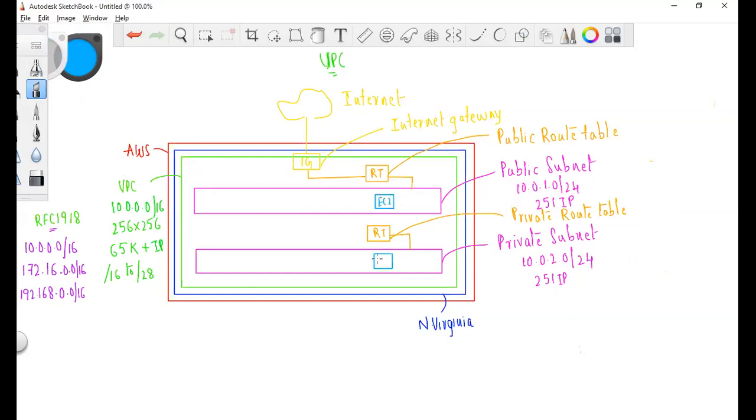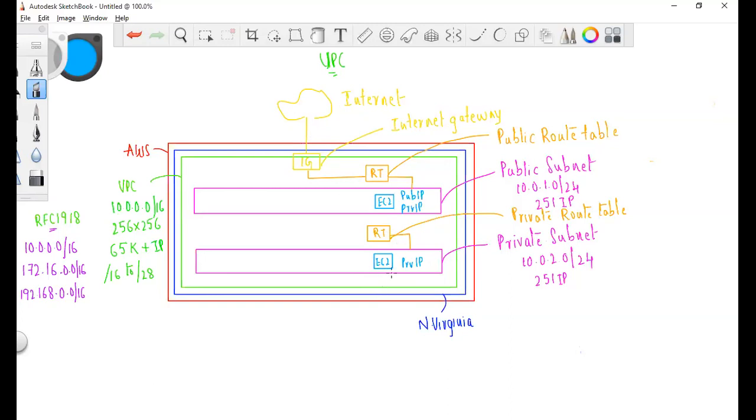EC2. Now, this EC2 instance will be able to have access to the internet because we will be enabling the public IP. Obviously, if you want to connect to an instance, what you do? You just say ssh -i, your PEM file, ubuntu@the public IP address. Then only you'll be able to access the internet. And of course, you will have the private IP address by default. And this instance will only have the private IP address. We will not enable the public IP address for this instance because it should not be able to access the internet.